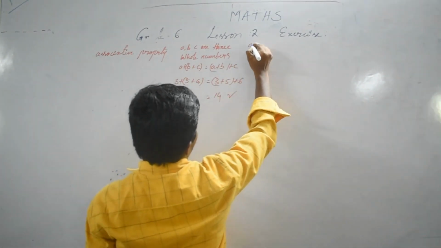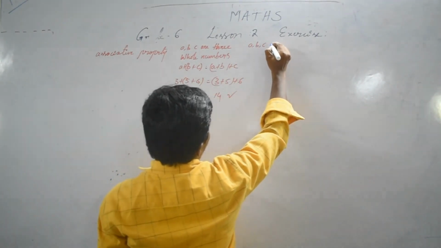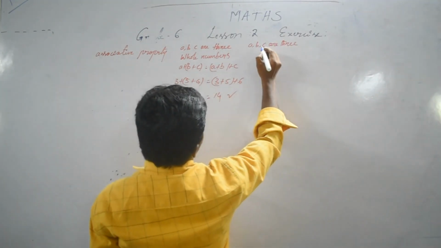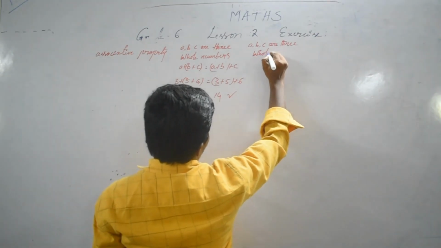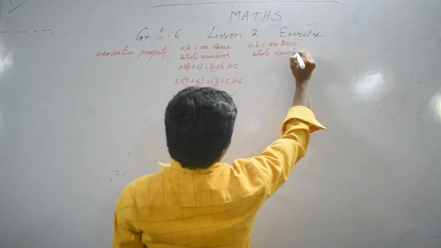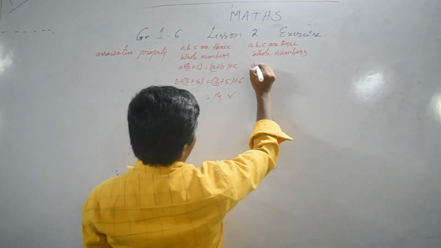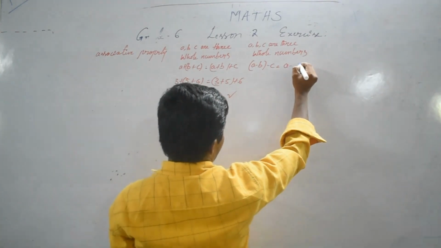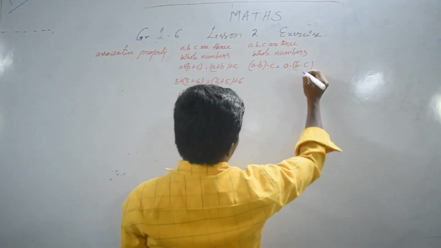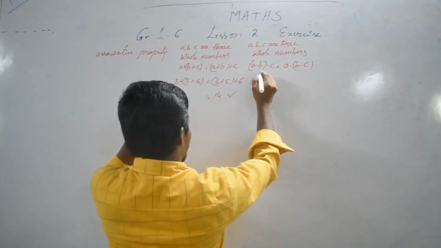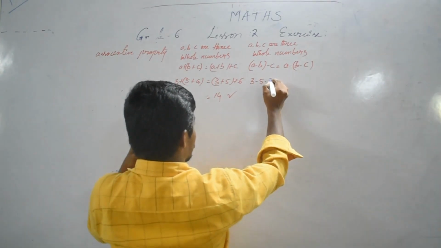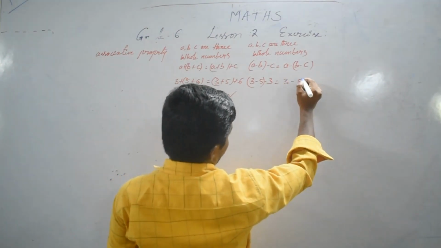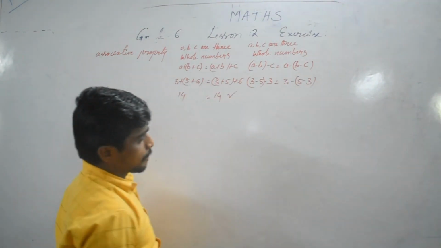Next one, subtraction. A, B, C are three integers, not integers, whole numbers. So A minus B minus C is equal to A minus B minus C. Now A value 3, B value 5, C value 2.